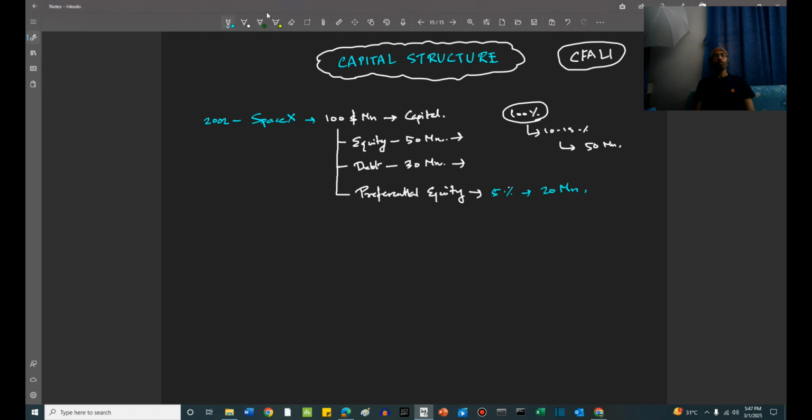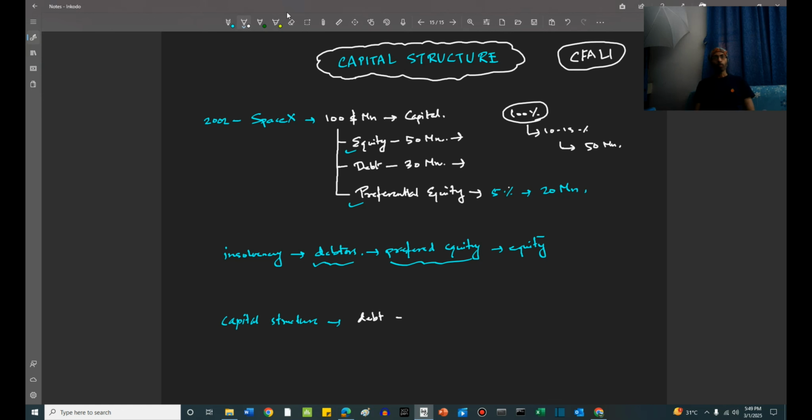So capital structure in simple terms basically means how much debt you have, how much equity you have, do you have any preferred shares or preferred equity, do you have any warrants, any convertibles, etc. This is basically how the capital structure is defined. We are trying to look at what are the sources through which capital is being withdrawn or picked up from the market.